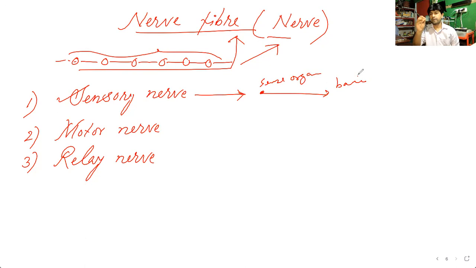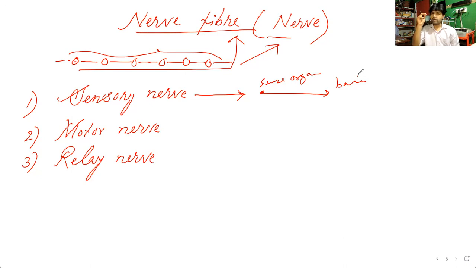So sensory nerve gives us the sense. It makes the brain aware about various incidents which are going on outside our body, or maybe inside our body. So all these informations are brought to the brain through the sensory nerves.